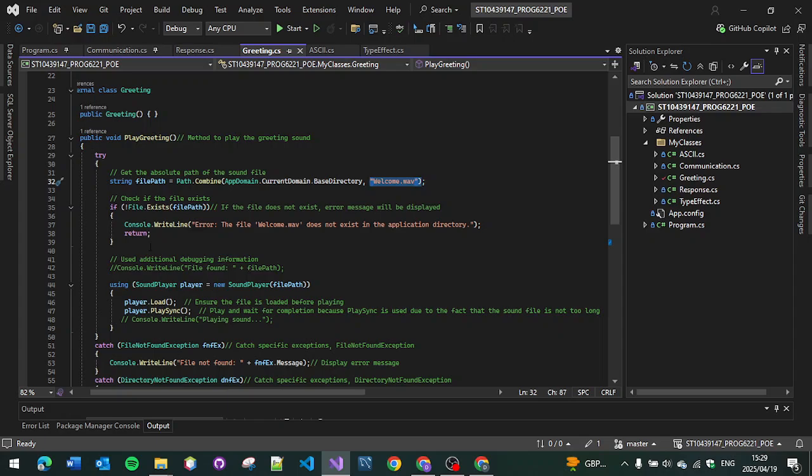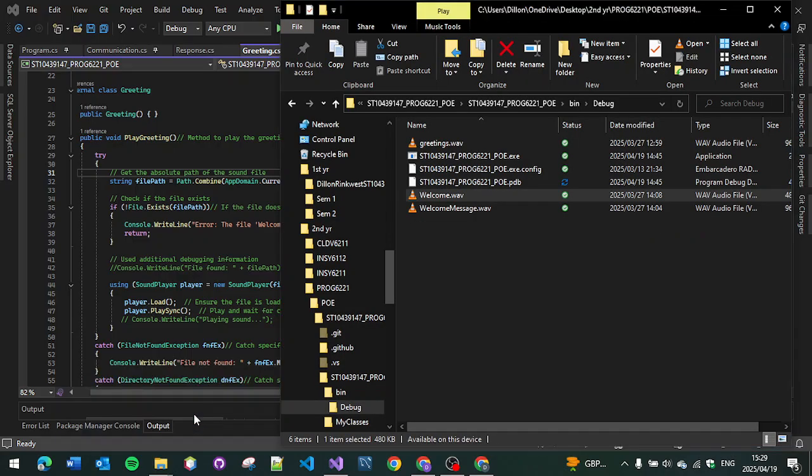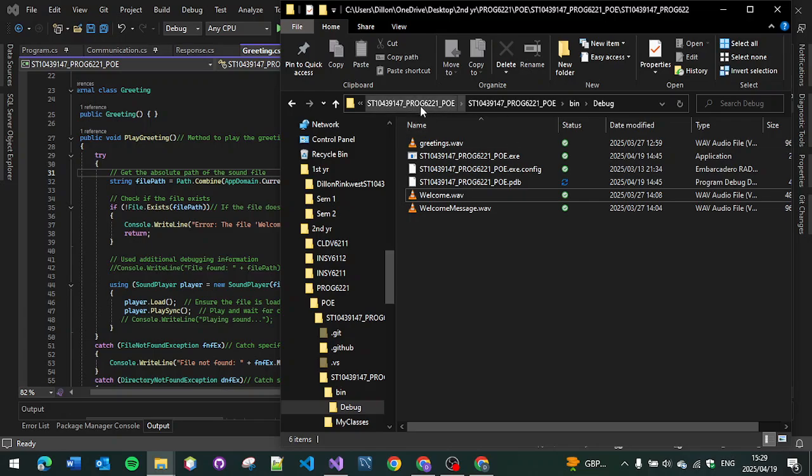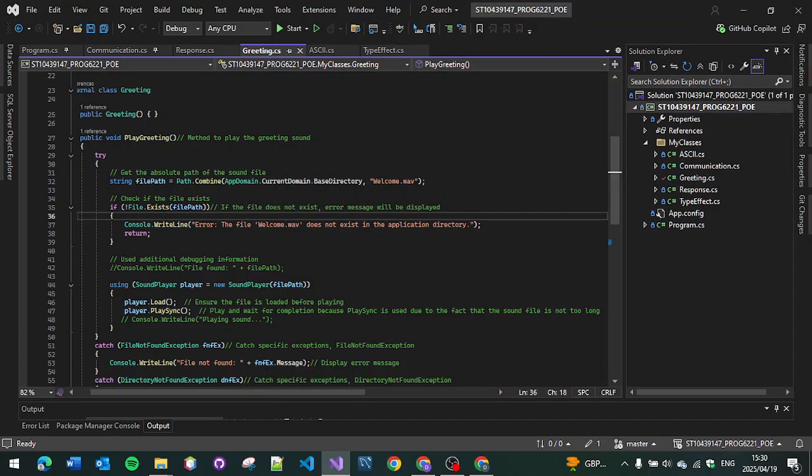Let's say if the file does not exist, if the file path does not exist, that means it's not in this file path of the project. It needs to be in the debug file path.